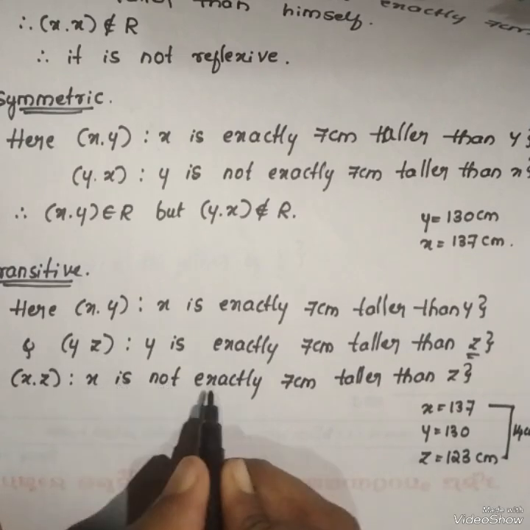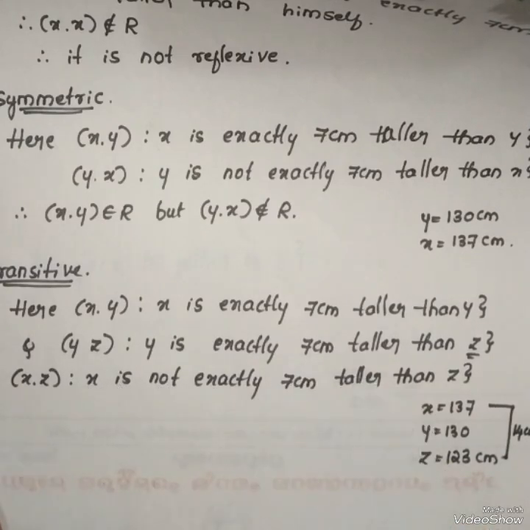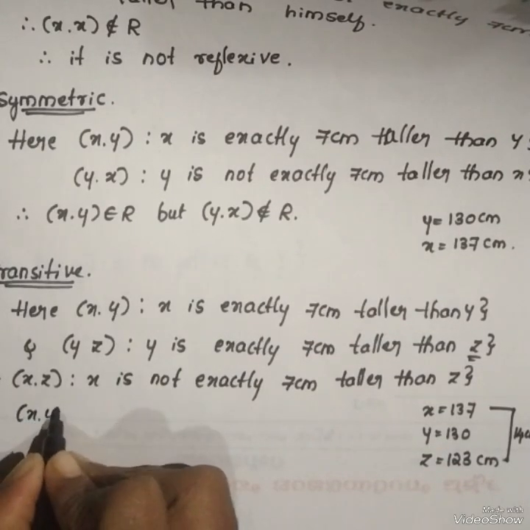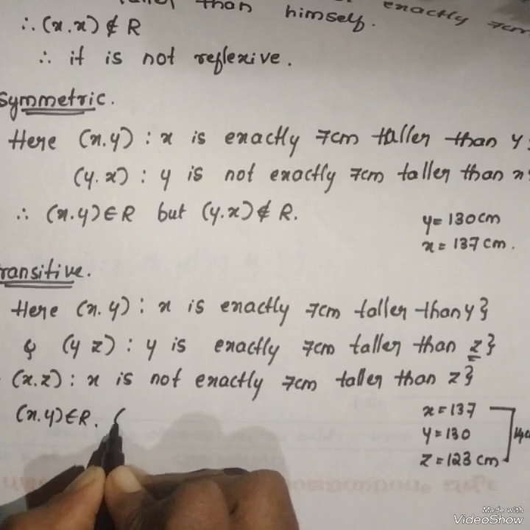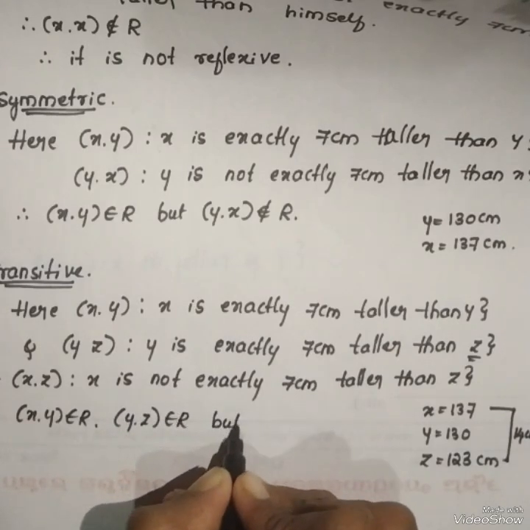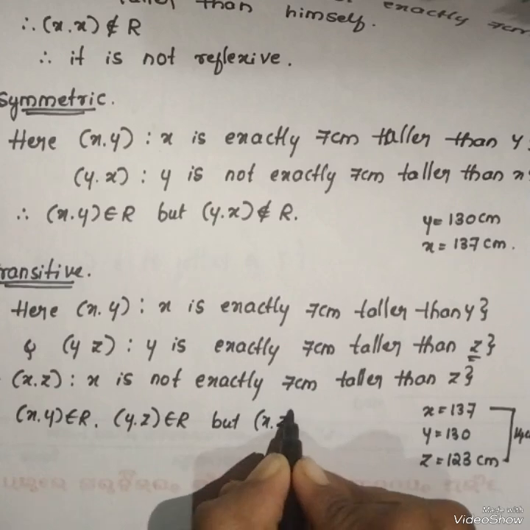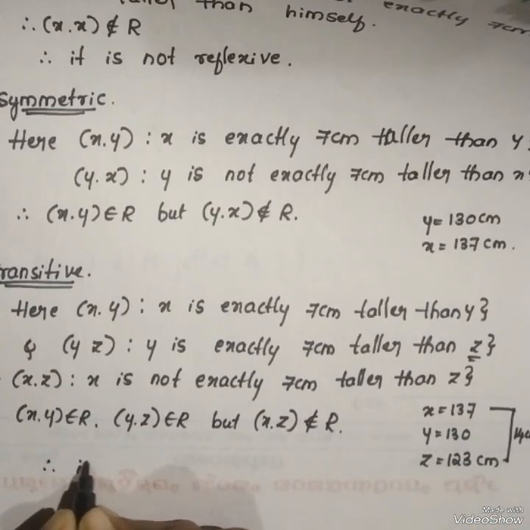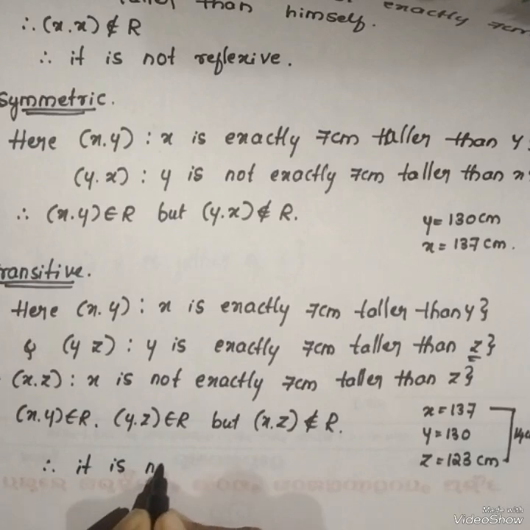Hence x is not exactly 7 centimeter taller than z. That is, x comma y belongs to R and y comma z belongs to R, but x comma z does not belong to R. Therefore, it is not transitive.